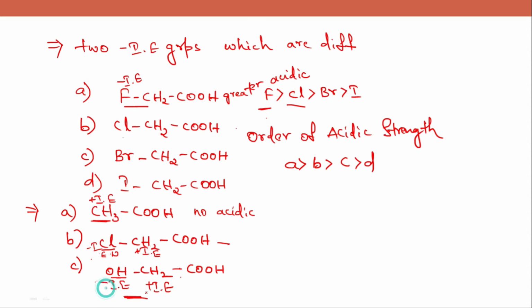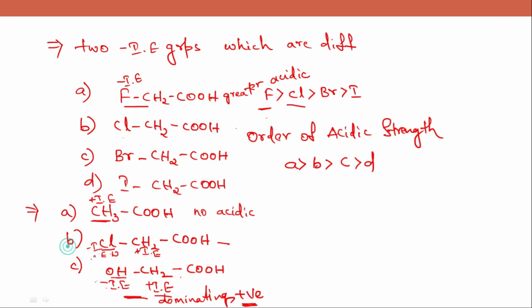When you see minus I effect and positive I effect in the same molecule, we have to consider the strength, which one is dominating. So here in the OH group, the minus I effect is very less, very less withdrawing nature. And when you see the CH2 group here, this has the greater positive inductive effect. So positive inductive effect is dominating in this molecule. So positive is dominating here.